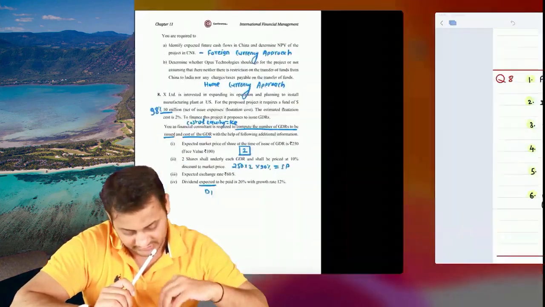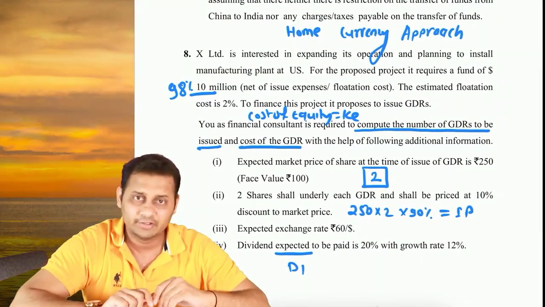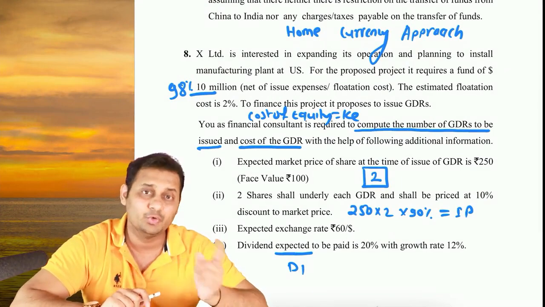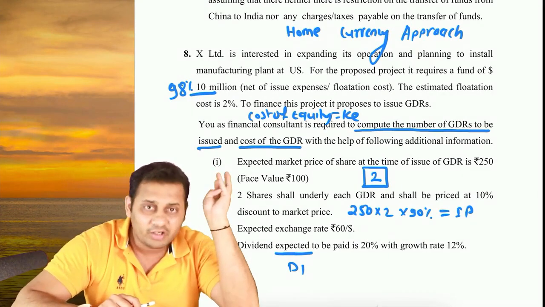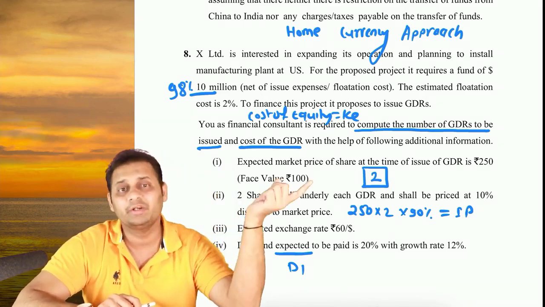Okay, last question is left. Have a look. In this question also we wanted to expand the operations and planning to install a manufacturing plant in US. First we went to Africa, then we went to Nepal, then China, and now we are going to US.